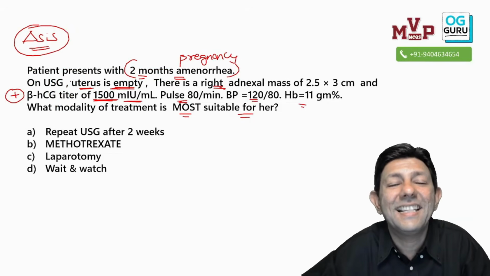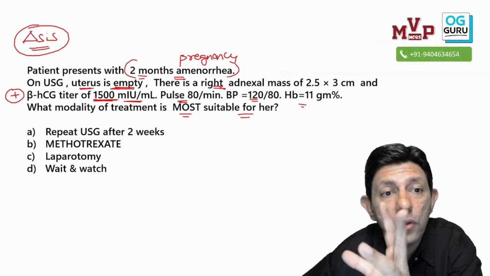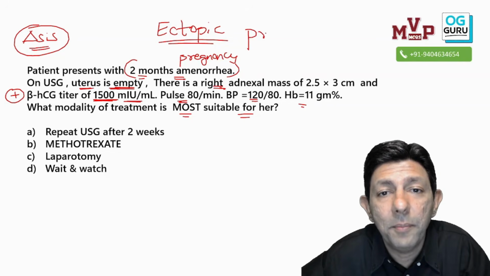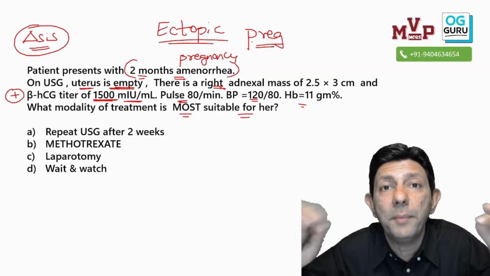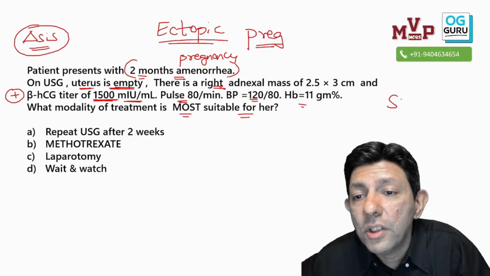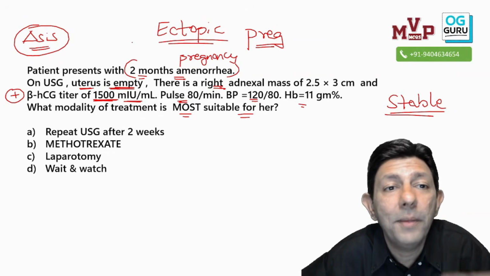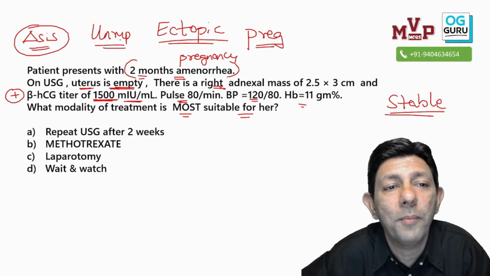Whenever, my dear student, the HCG is positive, there is a mass outside the uterus and the uterus is empty, it is ectopic pregnancy, but not ruptured, because in rupture, is the patient in shock? No, the patient is stable, and therefore my complete diagnosis: unruptured ectopic pregnancy.